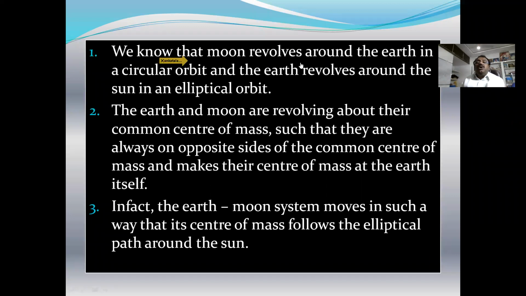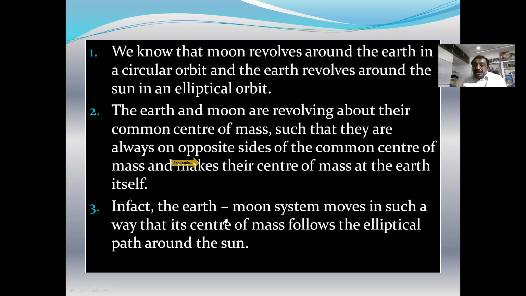We know that Moon revolves around the Earth in a circular orbit, and the Earth revolves around the Sun in an elliptical orbit. The Earth and Moon are revolving about their common center of mass, such that they are always on opposite sides of the common center of mass, which lies inside the Earth itself.